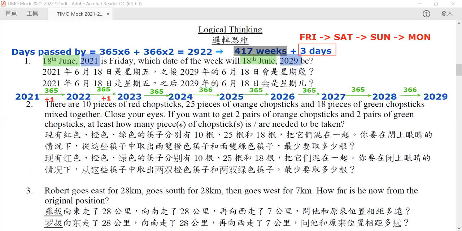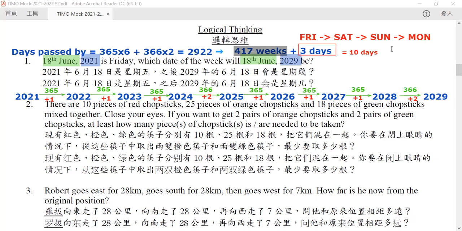And this is also divided by 1. Before a leap year, it will be equivalent to be adding 2. So be adding 1, adding 1, adding 1, adding 2. So this will be equivalent to adding 10. But adding 10 is just equivalent to our 3 days here. So no matter which method we are using, we are still thinking that it will be equivalent to 3 days after Friday. Okay, so this is the solution of question number 1.